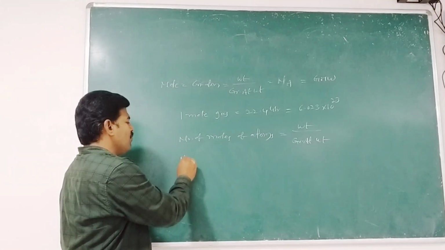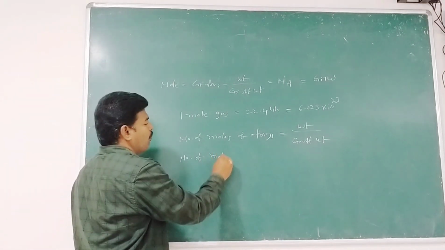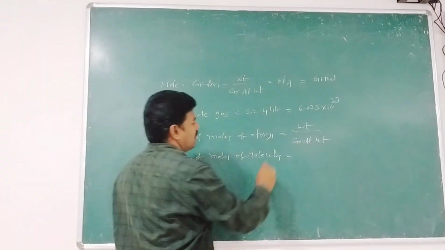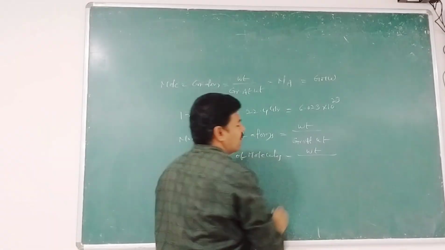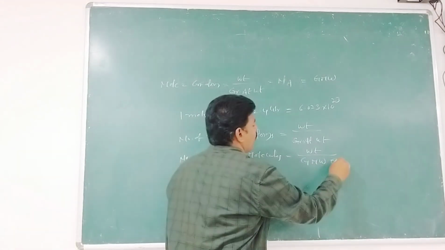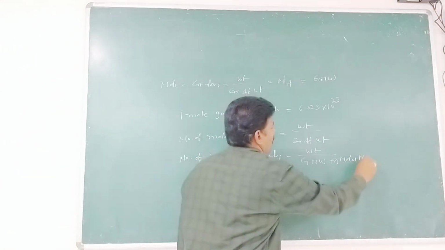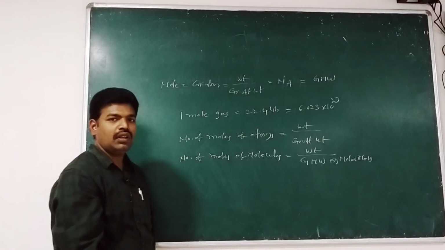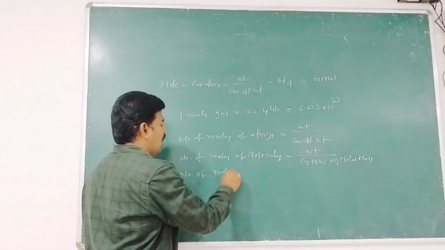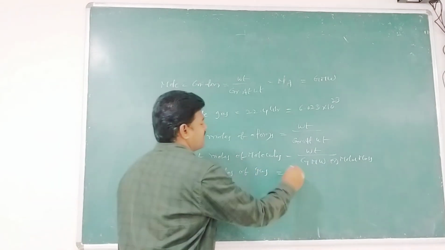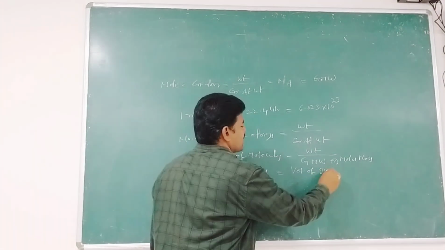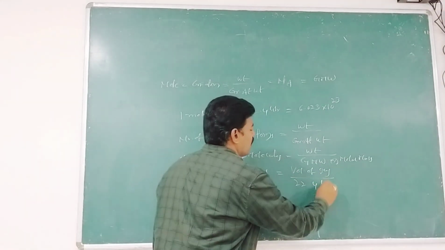When we want to calculate the number of moles of molecules, we use the formula weight by gram molecular weight, or molar mass. And when we want to calculate the number of moles of gas, we use volume of gas by 22.4 liters.